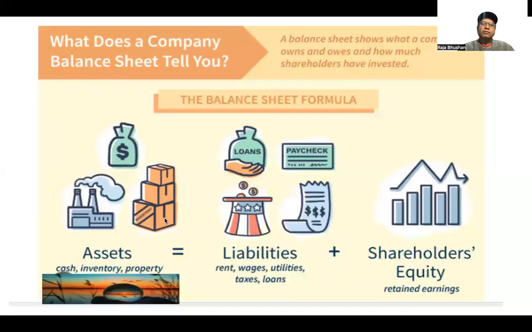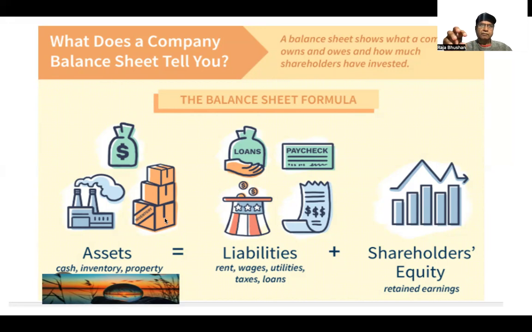Now you can see a real life example of a balance sheet, which we discussed so far. On the asset side we have cash, inventory, and factory building and so on. These are basically assets. On the liability side we have loans, taxes payable, salaries payable, and accounts payable. And on the shareholders' equity side we have the owner's contribution plus retained earnings.